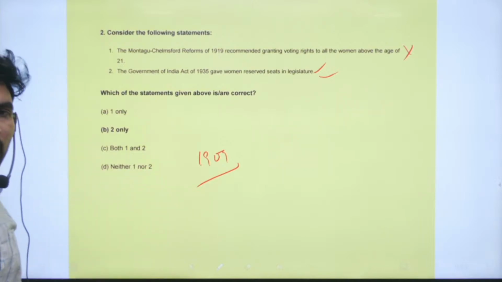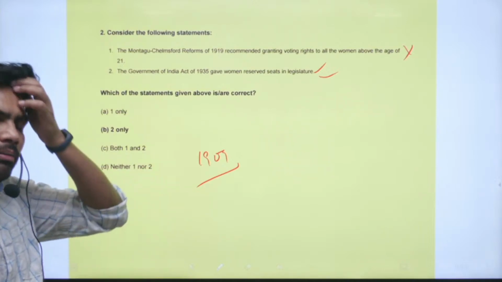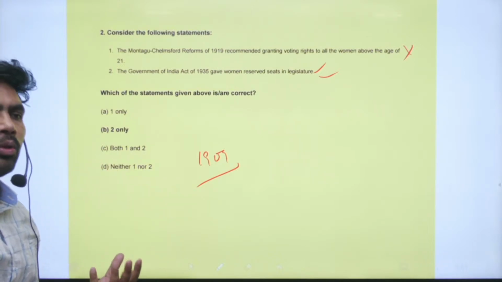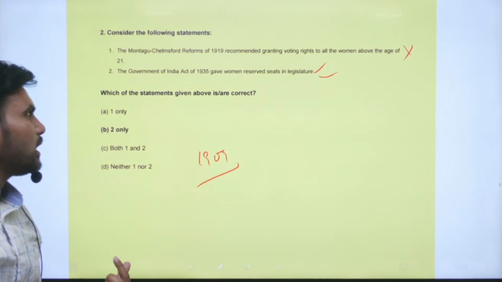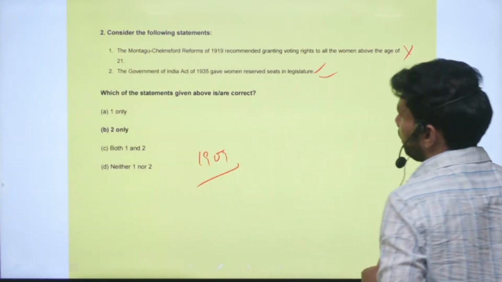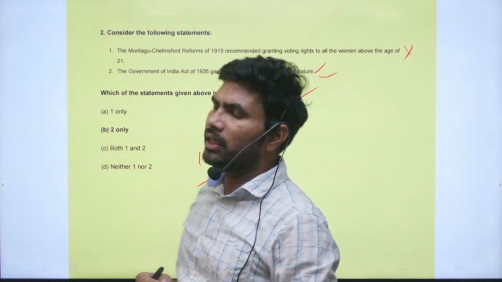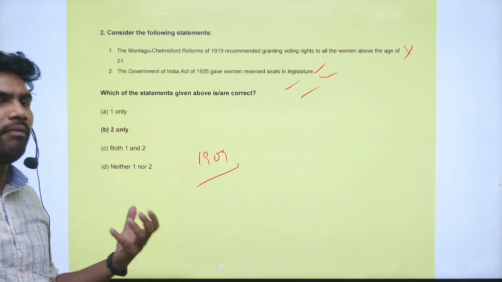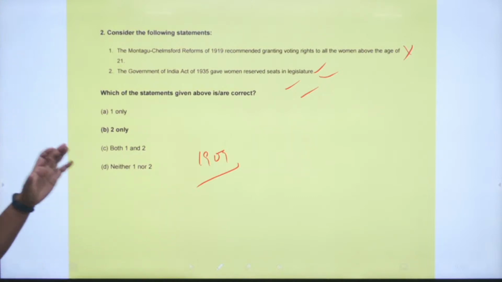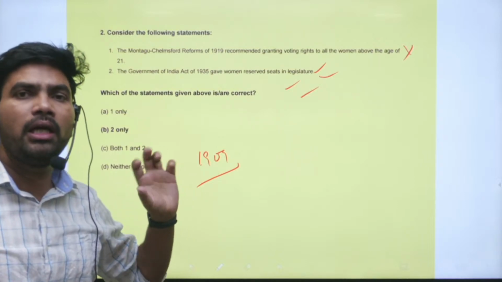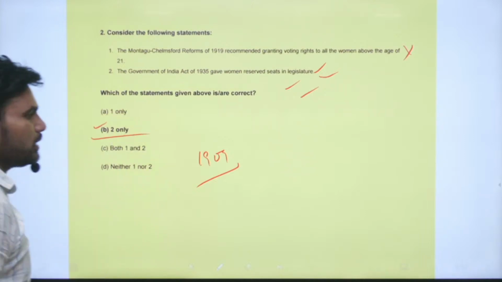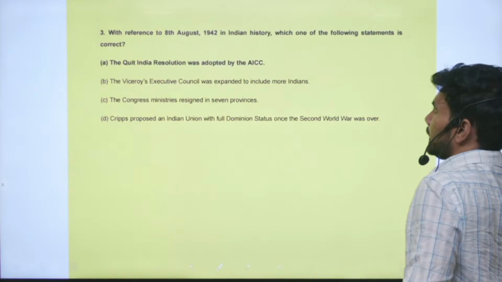Next, in the 1919 Montague-Chelmsford reforms, they extended this to other classes like depressed classes, Sikhs, Christians, etc. So right. Also expanding that part, in the Government of India Act of 1935, they gave some reserved seats for women also. So this is part and parcel of the divide and rule policy. So statement 2 is correct, but statement 1 is incorrect, right.